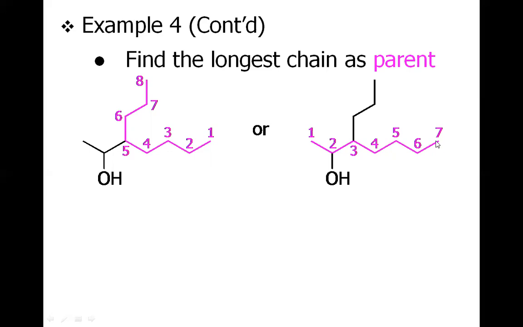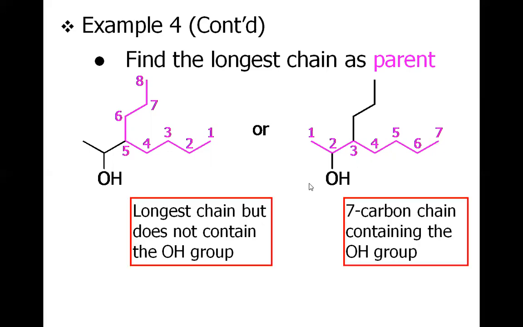But the problem is that we will have to consider the hydroxy as directly attached to the carbon. So we will have to consider this 7 carbon chain, not this 8 carbon chain, because if you consider the 8 carbon chain, this hydroxy will not be on this carbon chain. So it's our compulsion to consider this 7 carbon chain because it contains the hydroxy.